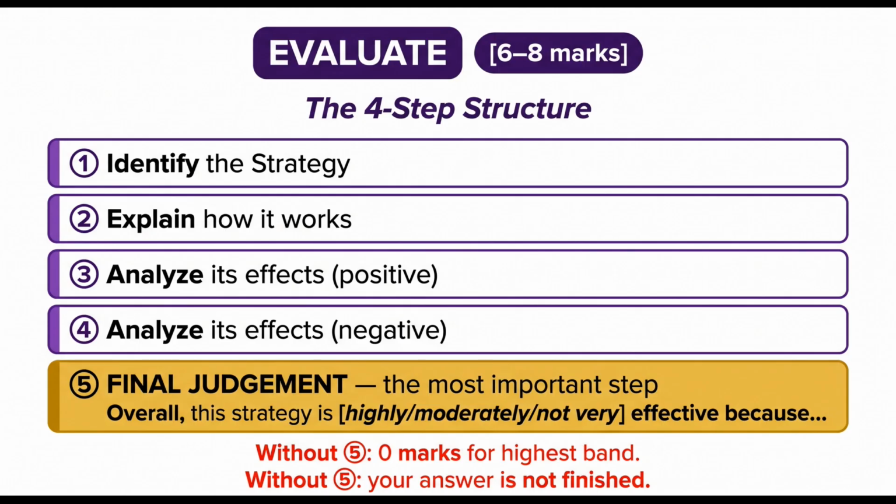Step 3. Evidence of effectiveness. What did the strategy actually achieve? Step 4. At least one limitation developed. Not just "it has weaknesses," but why the limitation matters. Step 5. The final judgment. "Overall, this strategy is highly, or moderately, or not very, effective because..." followed by the reason and one acknowledgement of what it cannot address. This is the only step where the highest marks live.